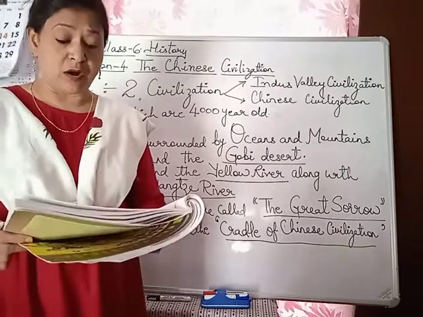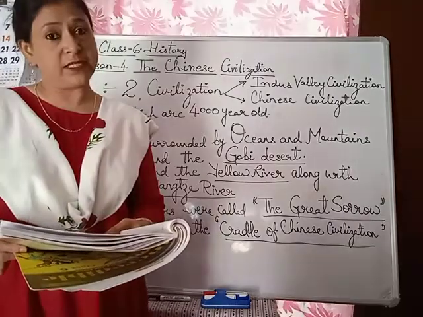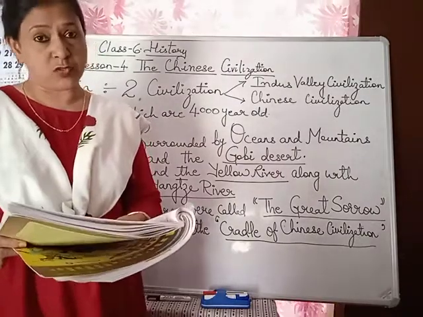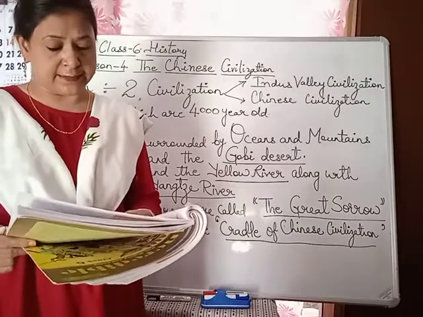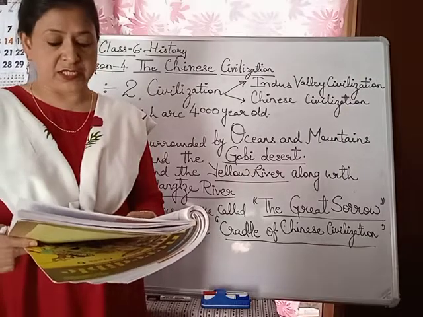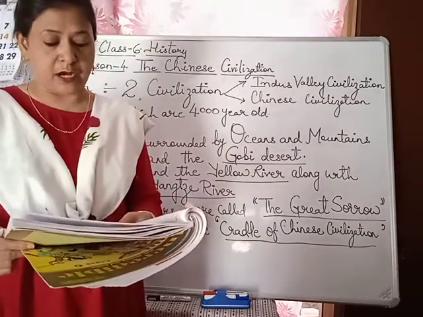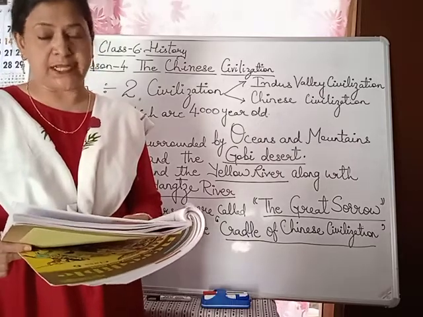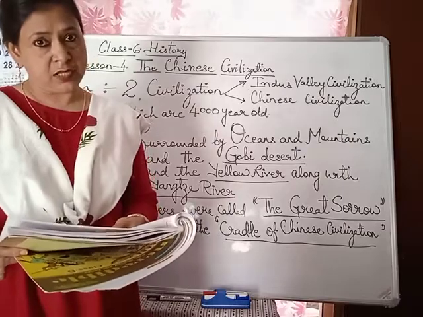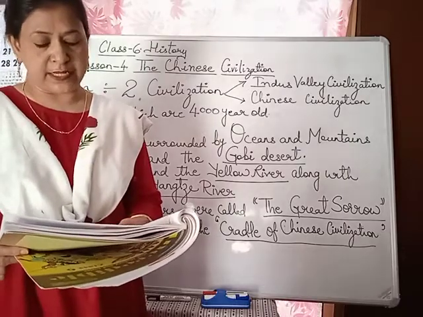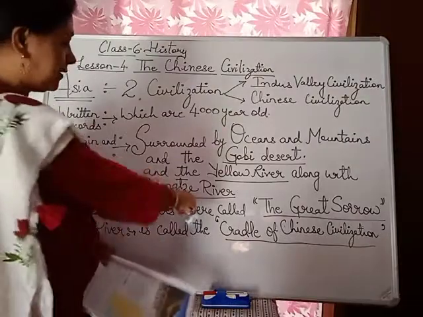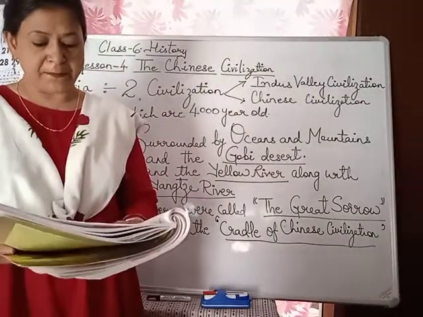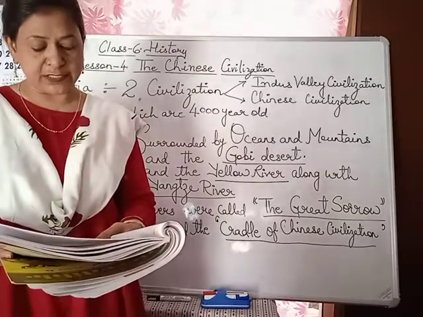Inaccessible means beyond reach. Nobody had gone so far in this desert. These geographical features and the Great Yellow River along with the Yangtze River helped in shaping the Chinese civilization. The name of the river which is flowing is the Yangtze River. They helped the people in shaping the Chinese civilization.